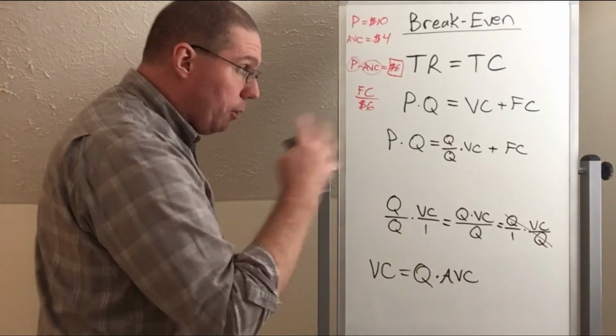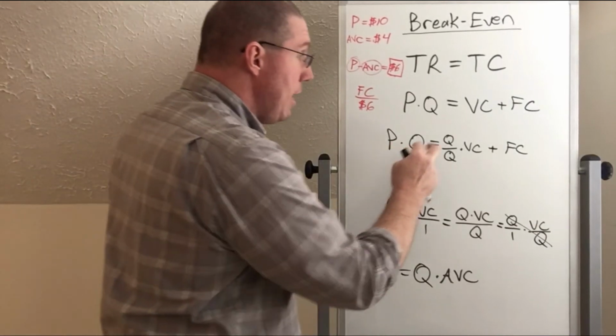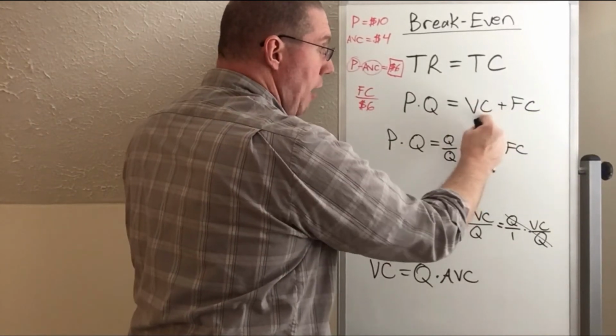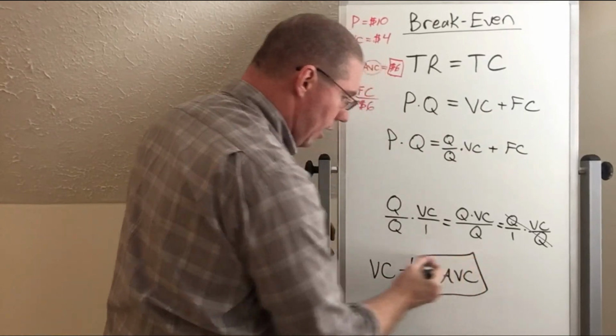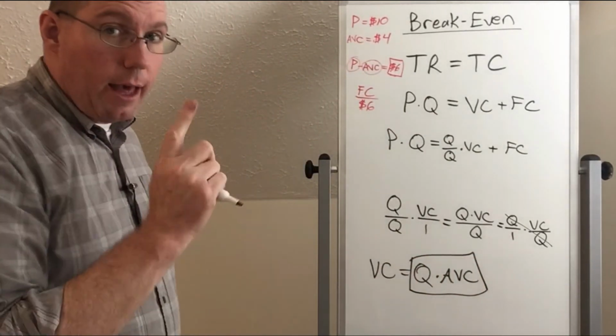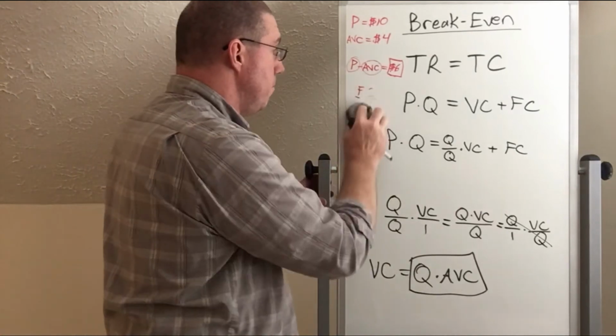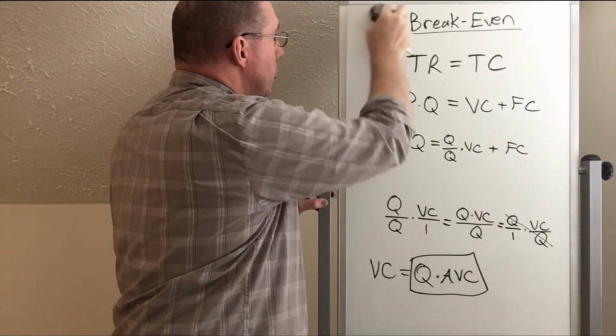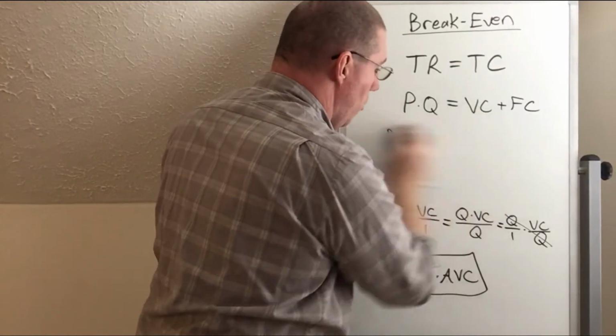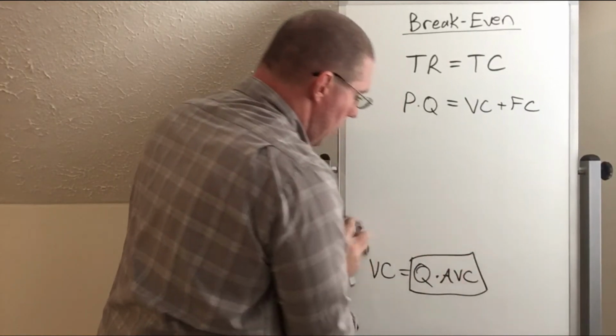Okay? The reason I'm doing all this is because I want to go back up here to this formula and replace variable costs with quantity times average variable costs. And all this is going to make sense if, maybe you might have to go back over that little mathematical proof there to understand why this is legal, what I'm about to do. So I'm going to erase that.